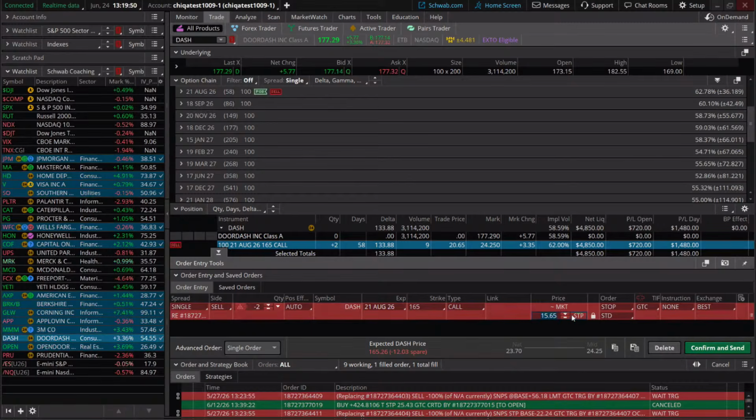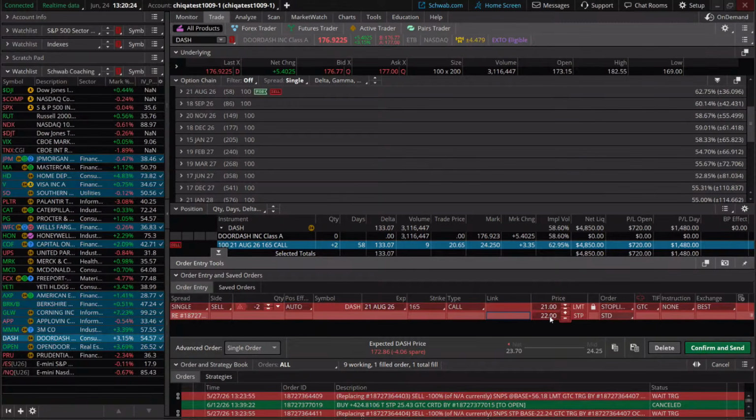And so what we can do, we can say, okay, we want to move up our stop to say if the asking price goes below $22, we want to get out. And what we can do is we can change this to a stop limit even. We're going to put in our limit below at 21 because this says as soon as our stop hits, we're going to send a limit order and we're going to give ourselves a little bit of a buffer. This is going to come below our stop price on that next tick. So it's going to allow us to have more control over the price.